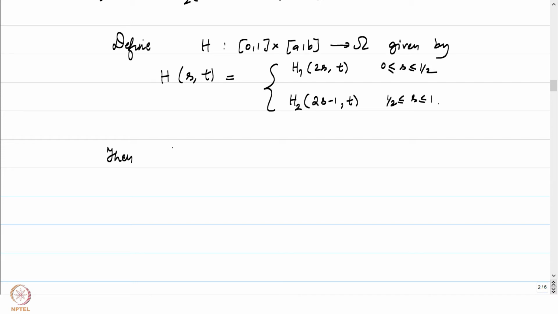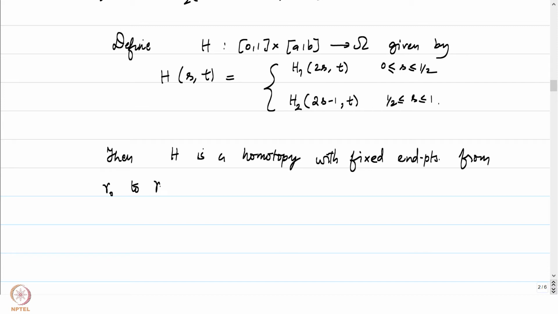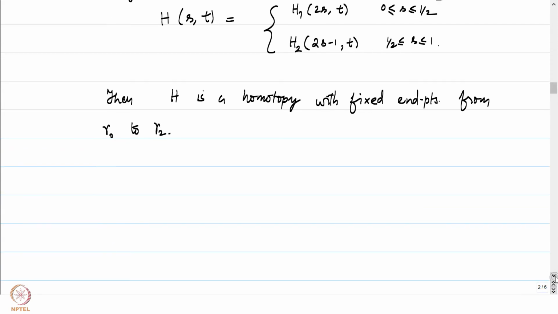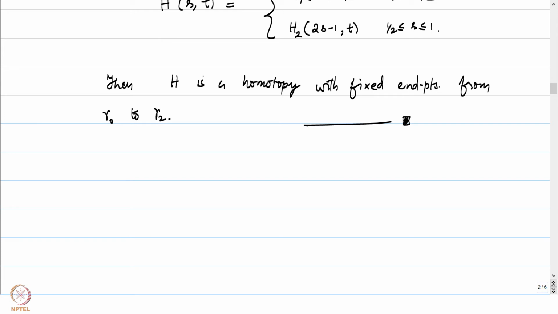Let me write that down. Then H is a homotopy. From where to where? So notice that H is indeed a homotopy from gamma 0 to gamma 2, because H of (0, t) is H1 of (0, t), which is gamma 0 of t, and H of (1, t) is going to be H2 of (1, t), which is gamma 2 of t. Homotopy with fixed endpoints from gamma 0 to gamma 2. And with that, we establish that the property of homotopy is an equivalence relation.